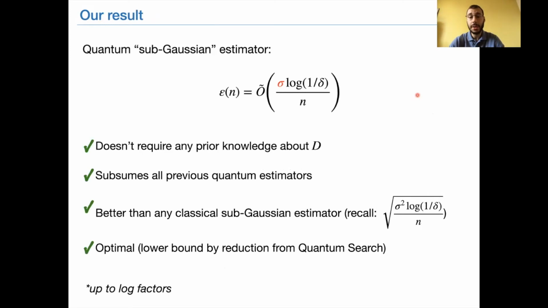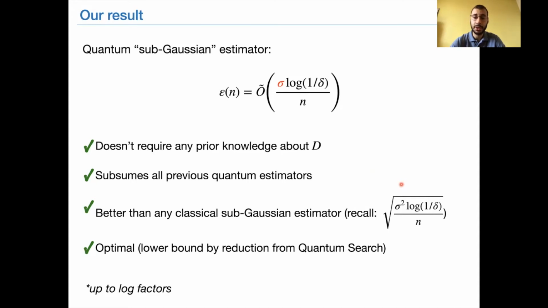This estimator has many advantages. First, it doesn't require any prior knowledge about the input distribution. We don't need any upper bound on the variance or on the coefficient of variation. Secondly, it subsumes all previous quantum estimators I showed you on the previous slide. And it's also always better than a classical sub-Gaussian estimator.